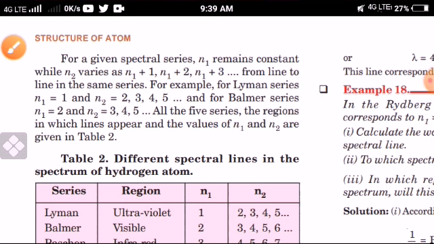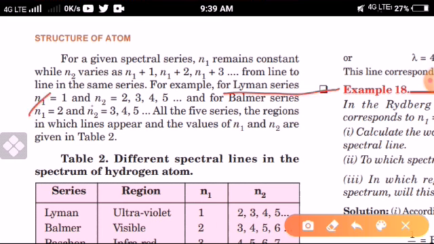So lines in the same series, for example the Lyman series, you know about this, this is the Lyman series. n1 equal to 1, then n2 equal to what? 2, 3, 4, 5, infinity. Okay, moves till infinity. And for the Balmer series, n1 equal to 2, then n2 equal to what? 3, 4, 5, all the series.